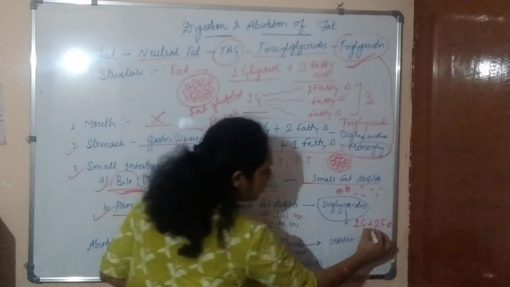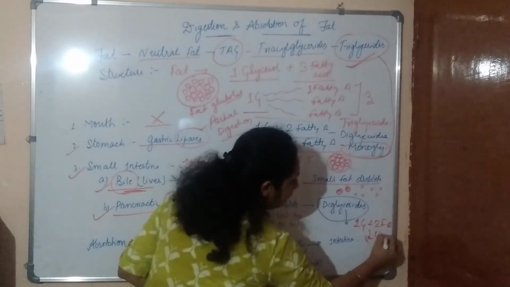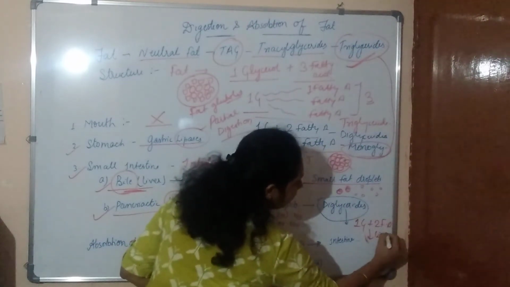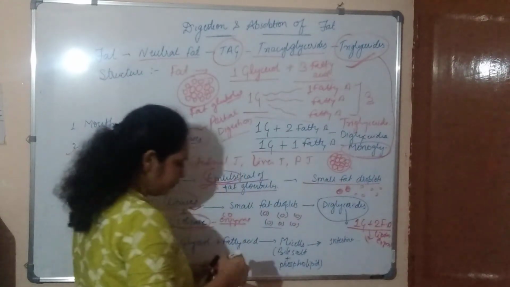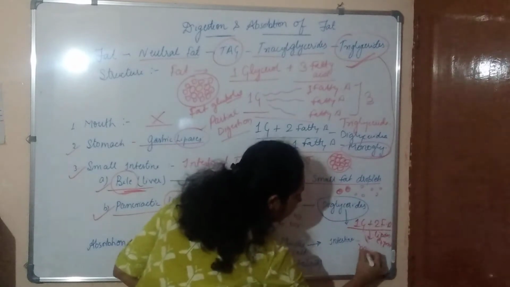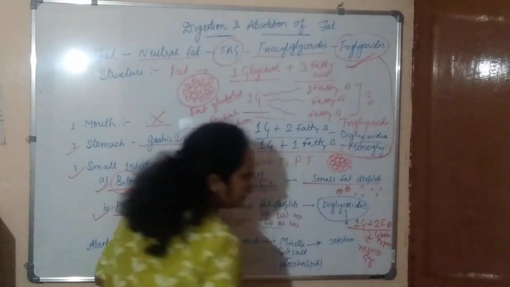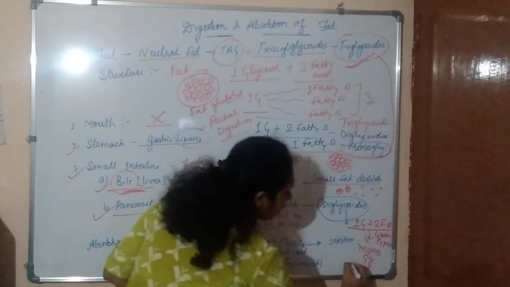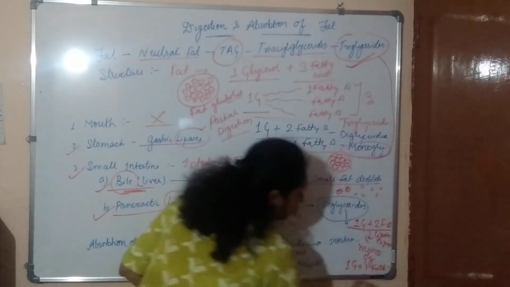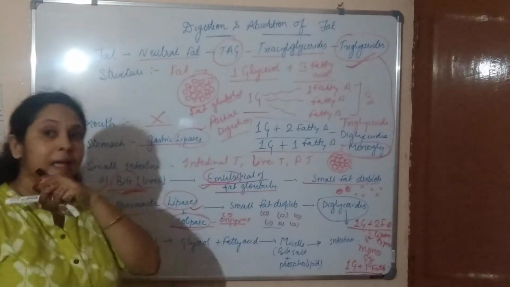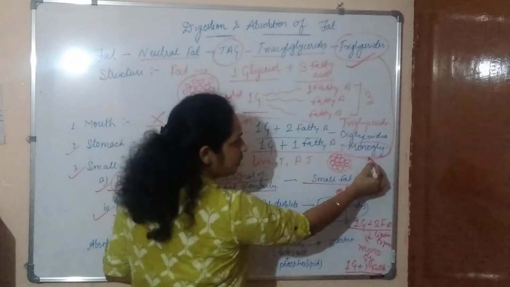Again, the lipase works on it. With the help of lipase enzyme, this diglyceride is converted into monoglyceride. And we know what monoglyceride is? One glycerol with one fatty acid. So now the objective is achieved. Digestion means we have to convert triglyceride into monoglyceride.